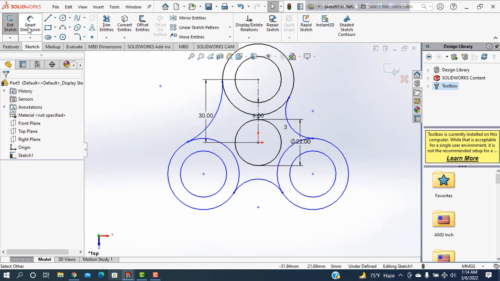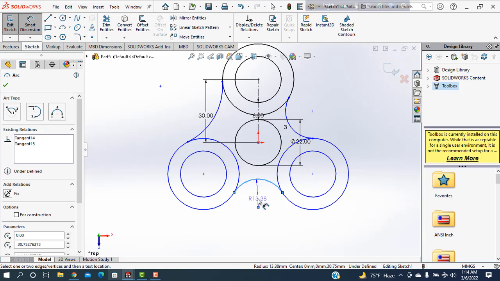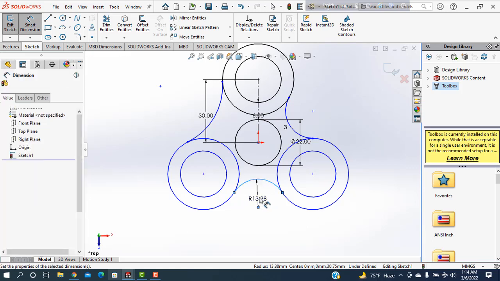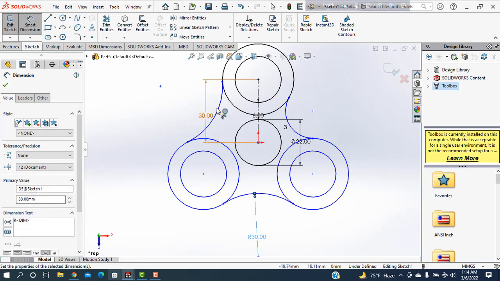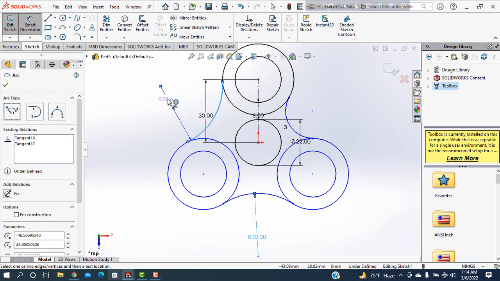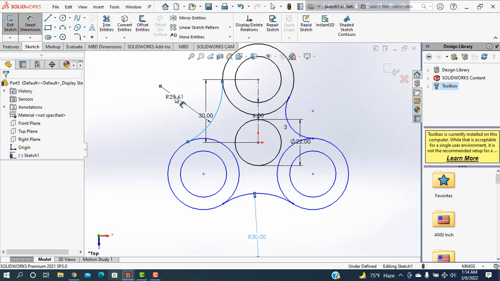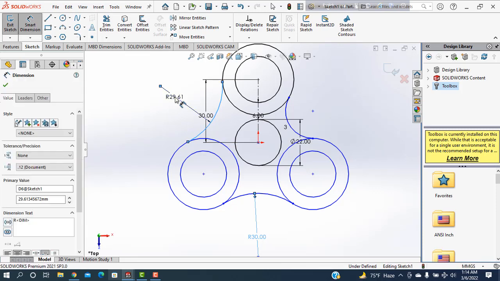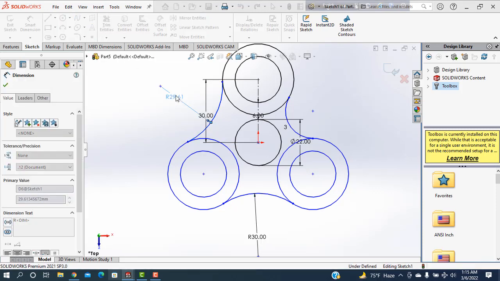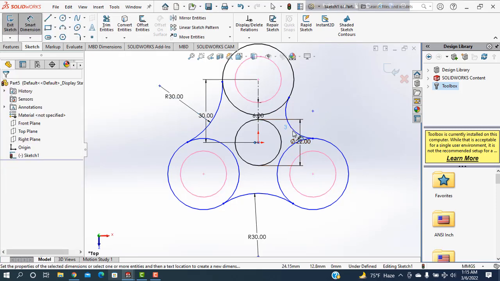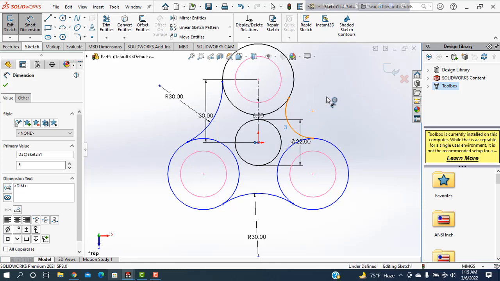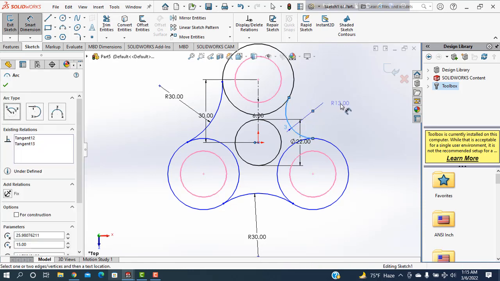Then determine the dimension. I'm taking this one, I want to take it 30, and also take it 30, and trying to take it also 30.